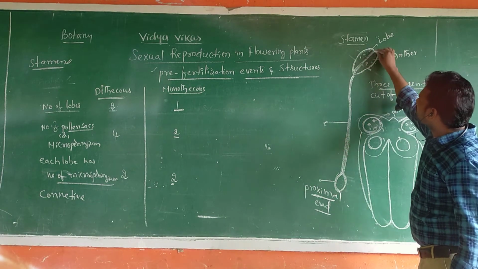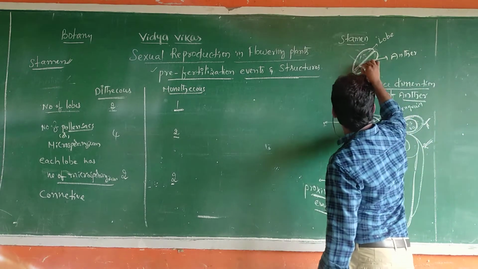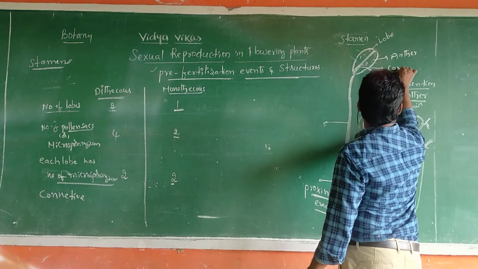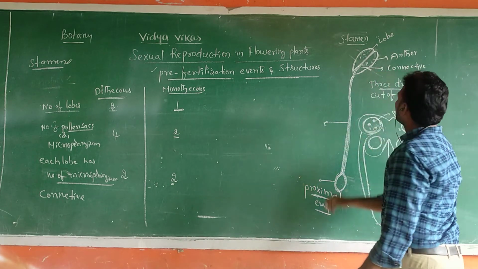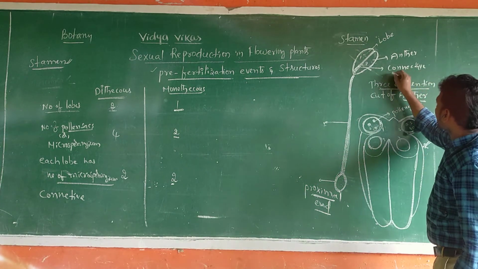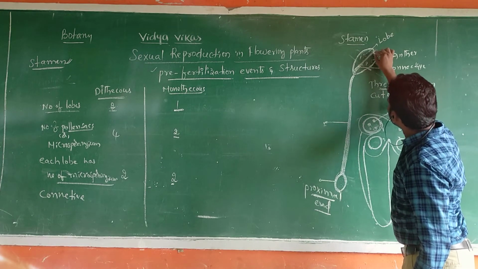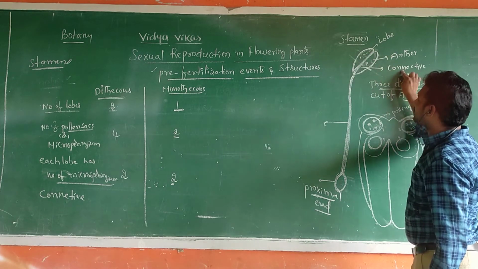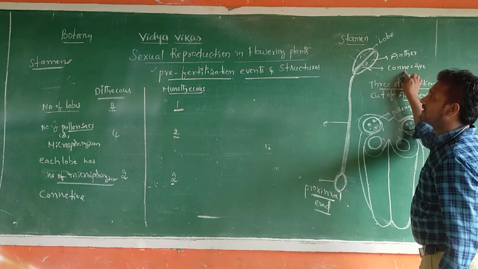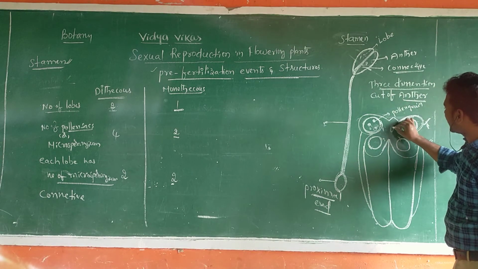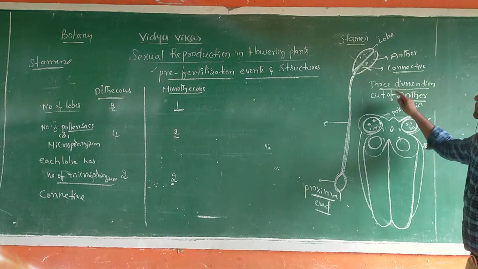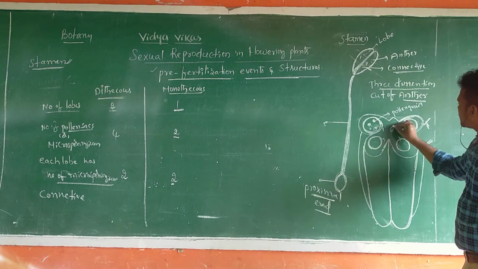What are the two lobes joined with, sir? This is a connective. Within the connective, this is 1 lobe, this is another lobe. 2 lobes are connected, sir. So this is called connective. 2 lobes are connected by the connective.